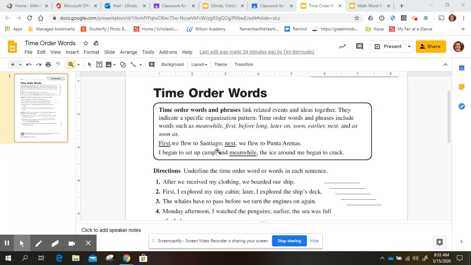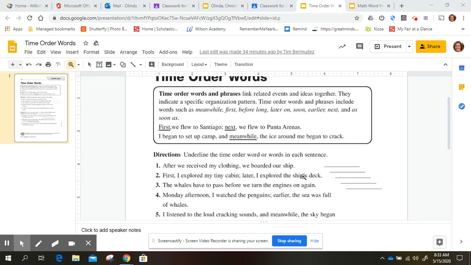Here are the examples. First, we flew into Santiago. Next, we flew into Punta Arenas. I can never say that. I began to set up camp, and meanwhile, the ice around me began to crack. And so the words they underlined are time order words.